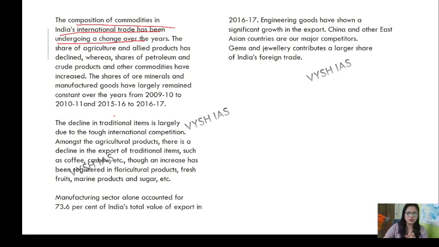Okay. The share of agriculture and allied products has declined, whereas the share of petroleum and crude products and other commodities has increased. Got it? That comes from analysis. The shares of ore and all this have largely remained constant. All these things, please update from your Economic Survey. Yes, I'm just telling you the approach, like in this manner. Only read this much. Just keep on updating.